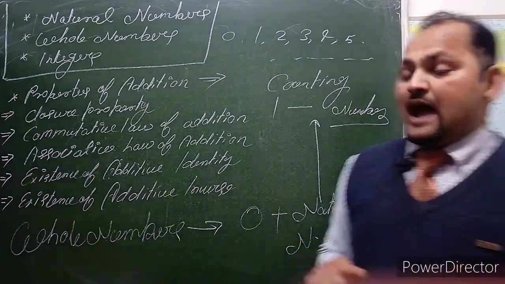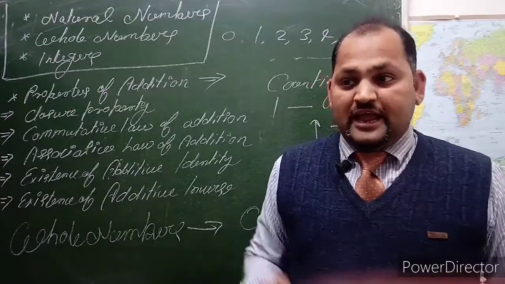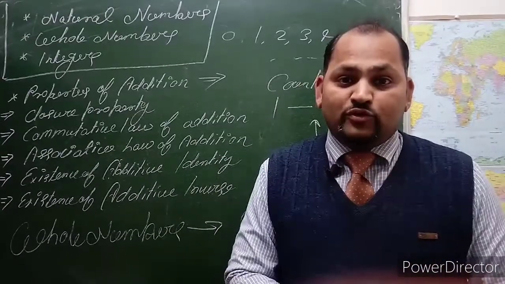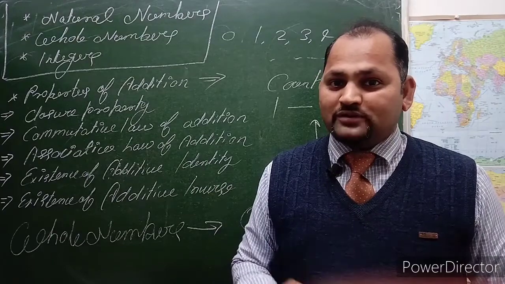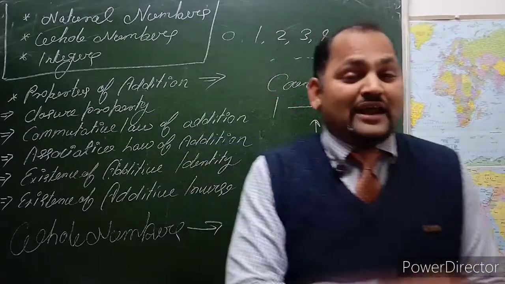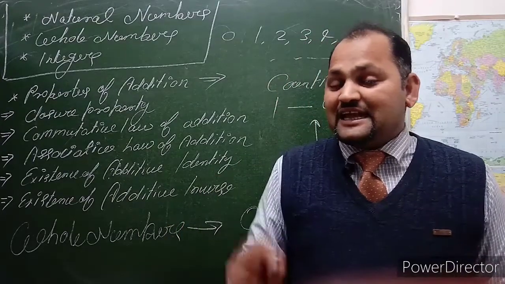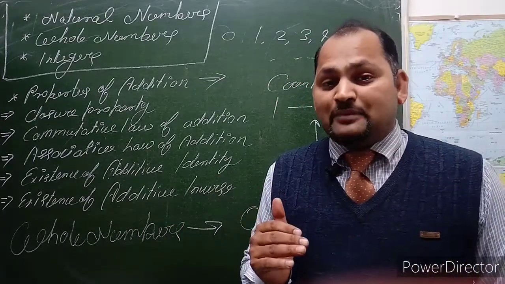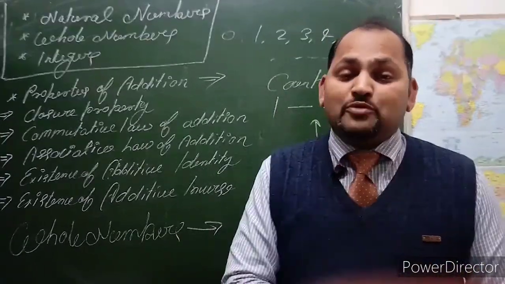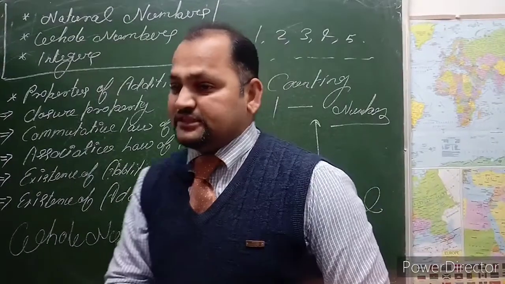Suppose I ask a question. There is a mobile phone, a keypad mobile phone. If you multiply all the numbers from 1 to 10 on the keypad mobile phone, what will be the product? You might say 1, 2, 3, 4, but that's the wrong answer. You can analyze it yourself. My answer is 0, because at the place of 10 there is 0. So when you multiply all the numbers on a keypad mobile phone, the product is 0.